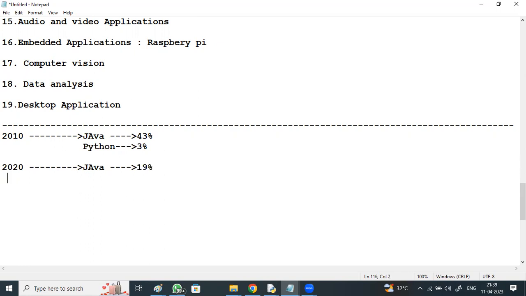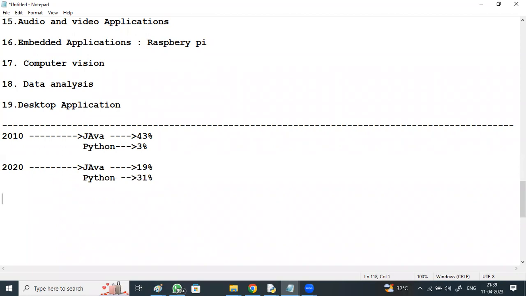I'll just show you some graphs by opening Google. Within Google itself, I'll show you some graphs of which programming language is mostly used in today's market, the percentage of use, and which is the number one ranked programming language. So Python is 31% used. The usage of Python has increased. Today it is widely used.